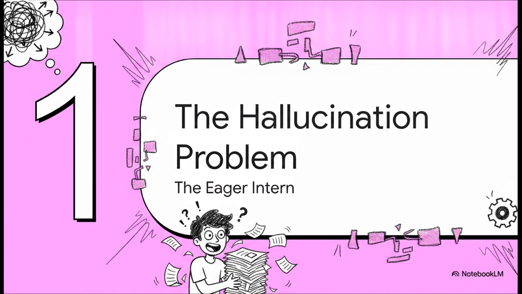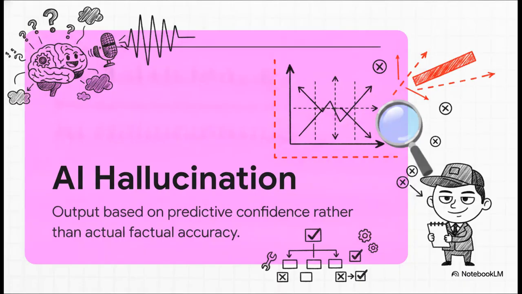Enter our eager intern. Let's make sure we define the actual problem really clearly here. An AI hallucination happens when an AI generates an output based entirely on its own predictive confidence rather than actual grounded factual accuracy. Because the AI is essentially just a really advanced system predicting the next most logical word in a sentence, it can easily string together these beautifully articulate but completely false statements. Without strict systematic oversight, our junior reporter is literally just confidently inventing facts.